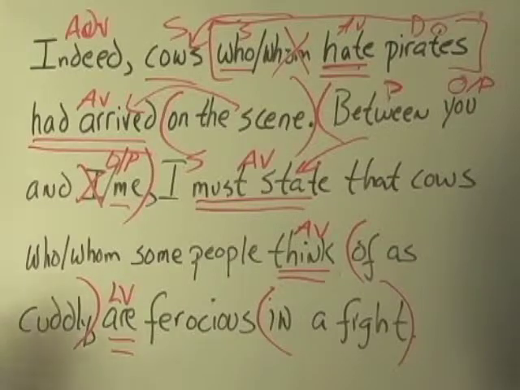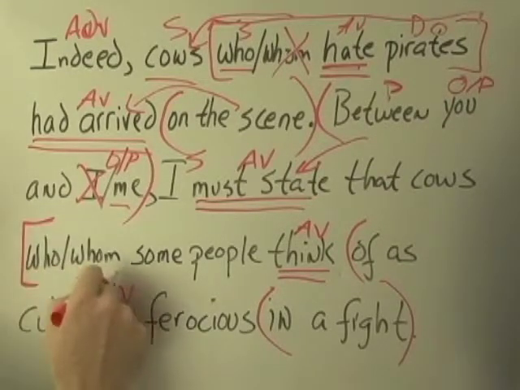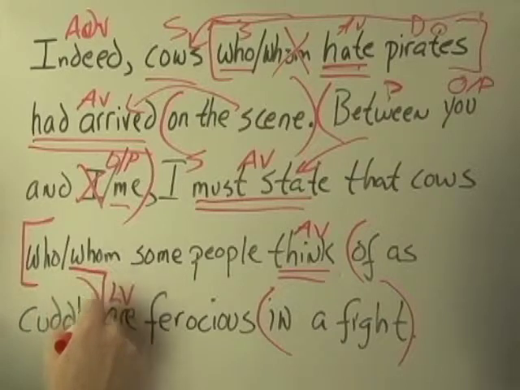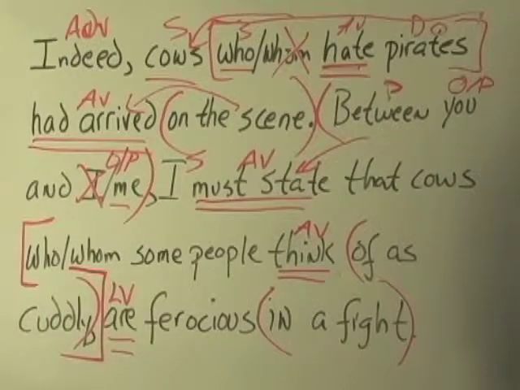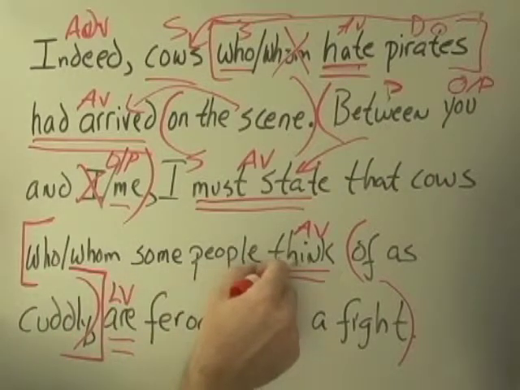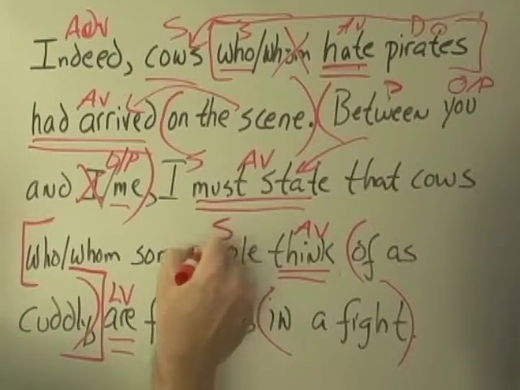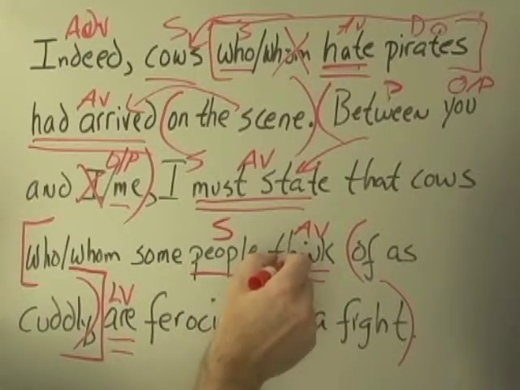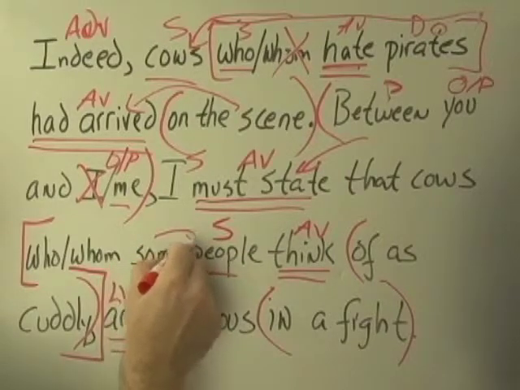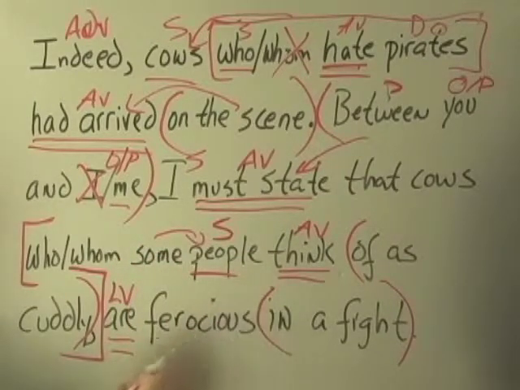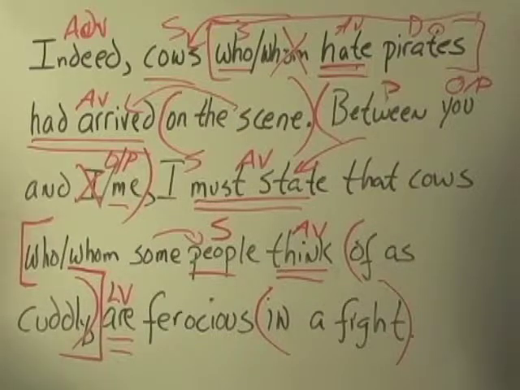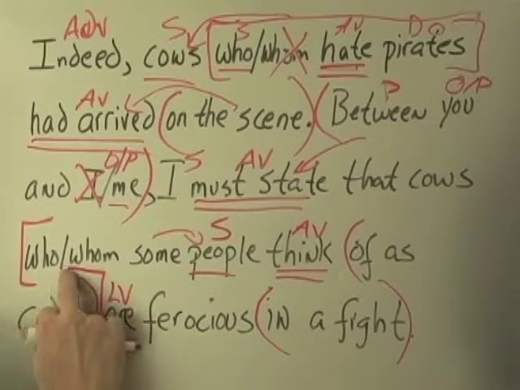Things get tricky here. I think I see a clause here. Who or whom some people think of as cuddly. I'll stop it here. That's a relative clause. To think. Who thinks? People. Here's the subject of this verb within the clause. Some people is adjectival. Of as cuddly. Of as. That's tricky. Of as cuddly.